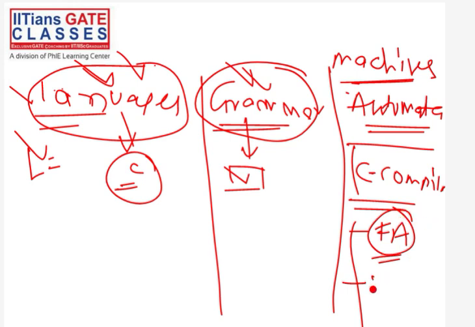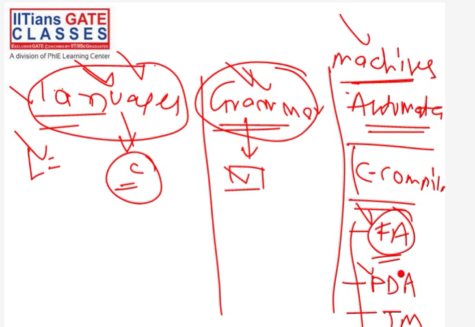Then we will study something called PDA, pushdown automata. Then we will study something called Turing machine. So these are the three main important automata that we will study: finite automata, PDA, Turing machine. What is finite automata? What is PDA? What is Turing machine? All these things we will study. You can think of it like this: this Turing machine is actually equivalent to our computer, whatever computer you are using. Because, as I told you, these are nothing but machines, or automata, this Turing machine is actually equivalent to our computer.